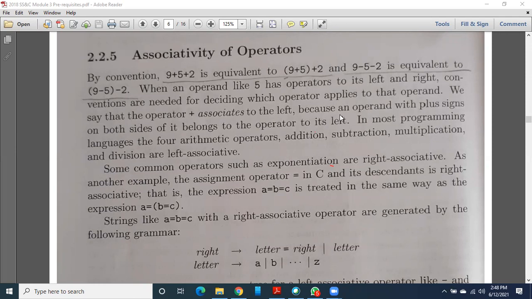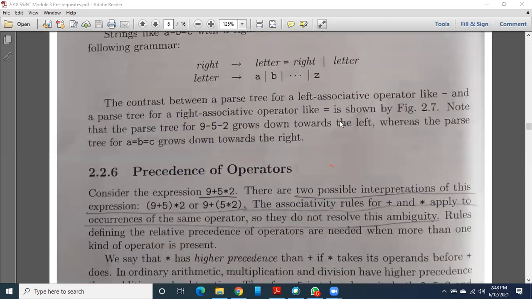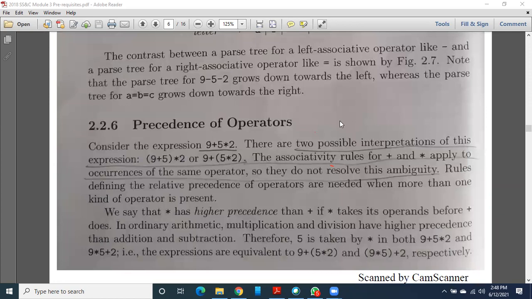So associativity is nothing but, whenever the precedence of two operators is the same, associativity helps us to evaluate the expression. The most commonly used associativity is left to right. Almost all our arithmetic operators have left to right associativity. Clear? So this is about associativity, and I told you about precedence also.